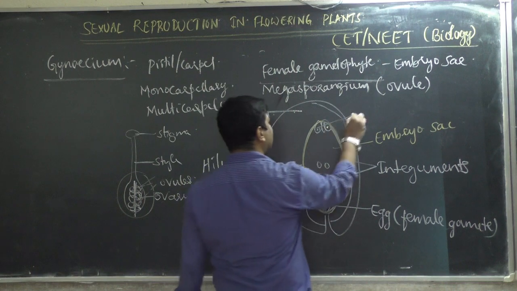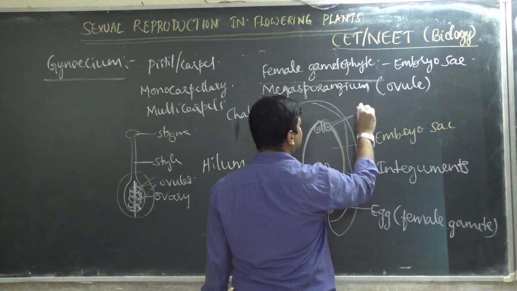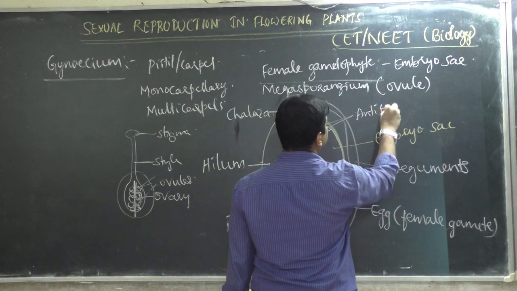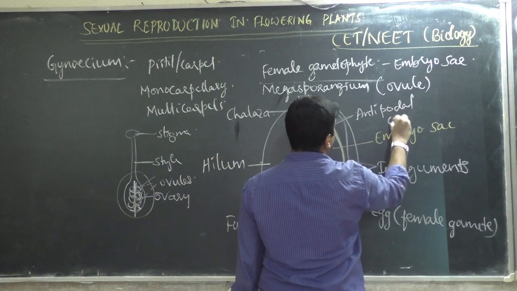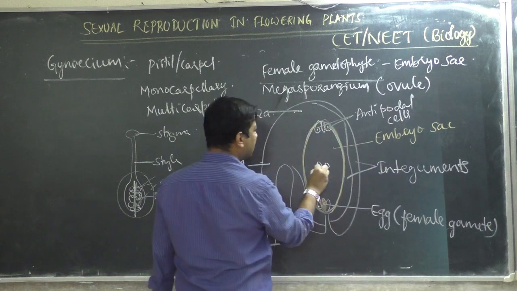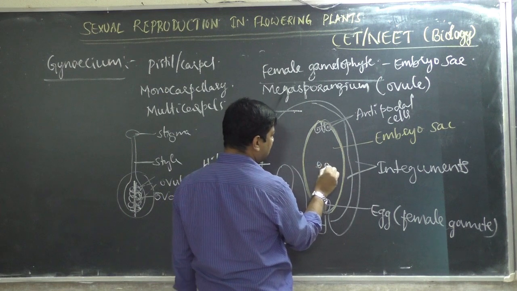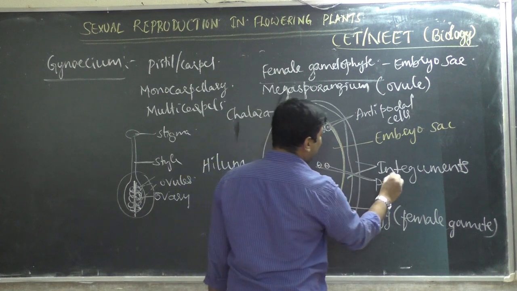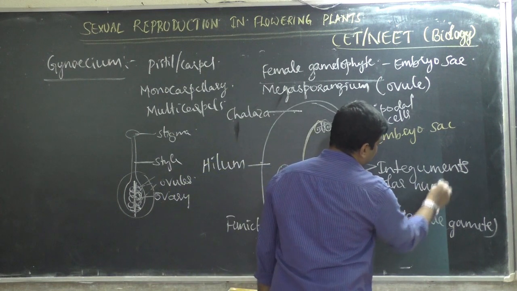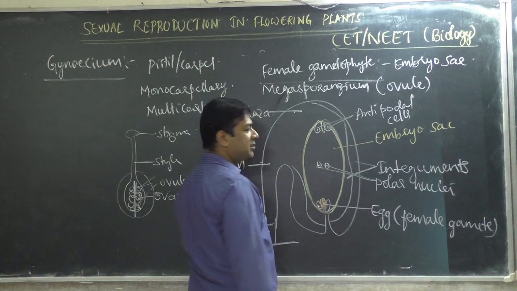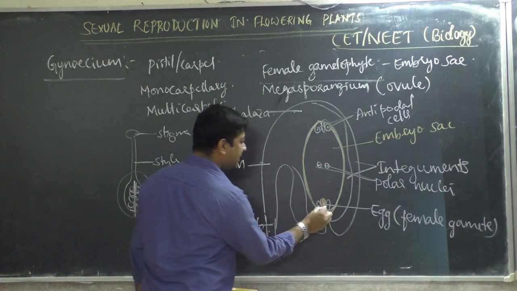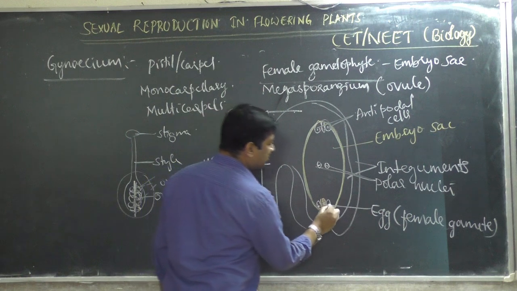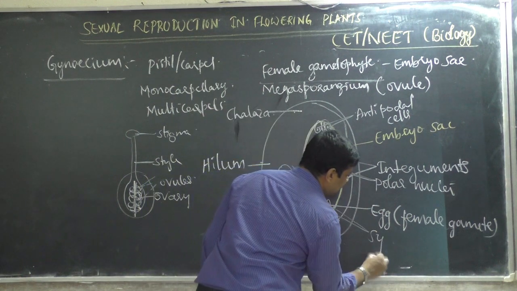Then these 3 cells are called antipodal cells. Then 2 nuclei which are separated from each other are called polar nuclei. You know this, in first year also you have learnt. Double fertilization, triple fusion, you have learnt in first year also. Then the central cell is egg. Then these 2 cells present are called synergids.